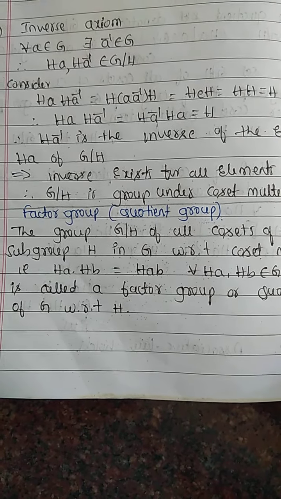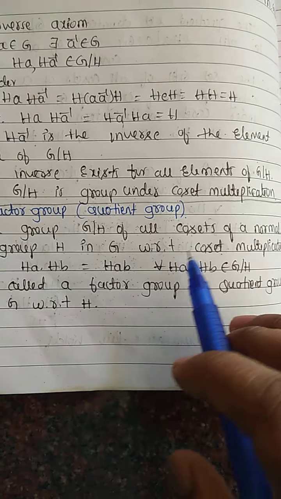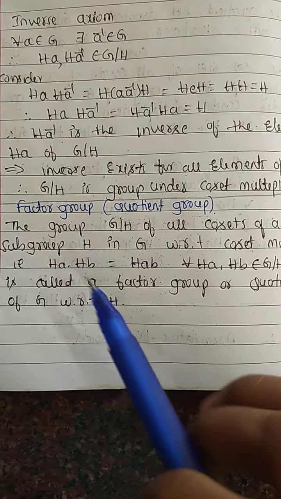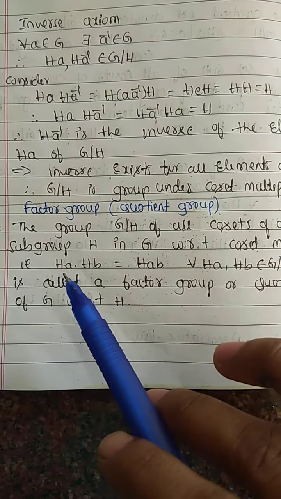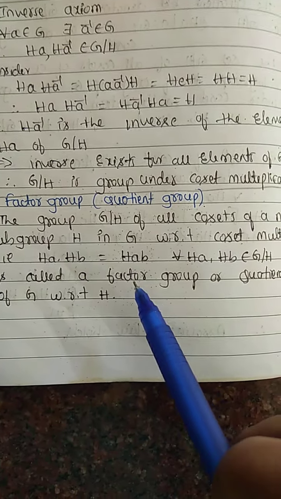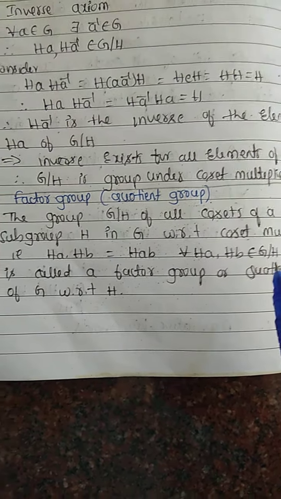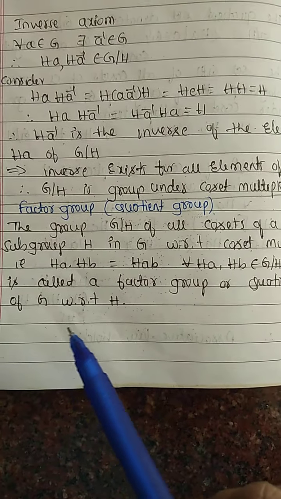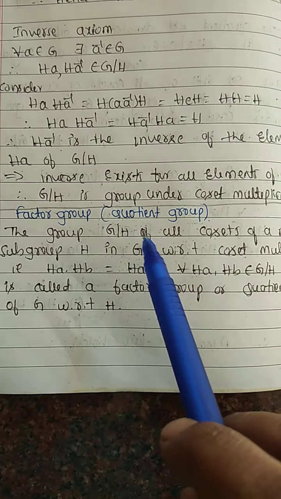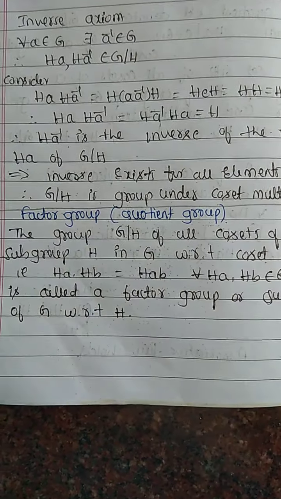Factor group is also called quotient group. The group G/H of all cosets of a normal subgroup H in G, with respect to coset multiplication, that is Ha · Hb = Hab for every Ha, Hb belonging to the set G/H, is called the factor group or quotient group of G with respect to H. Here G/H is called the factor group or quotient group.